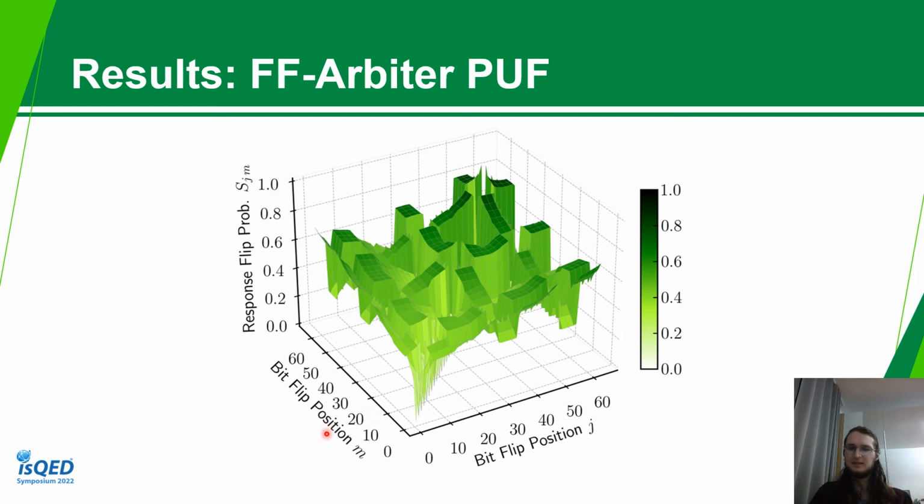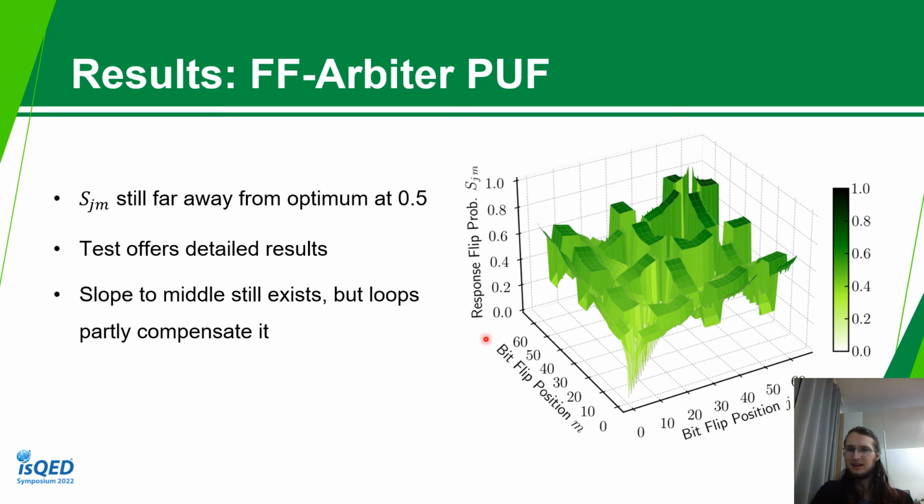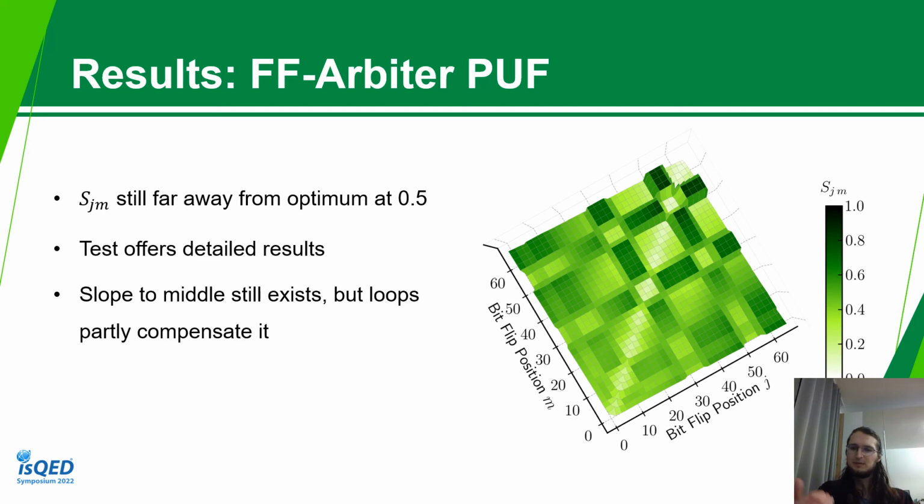Now looking at the feed-forward arbiter PUF, we can see a very complex structure here. We have high peaks again and the dips from before. Analyzing this graphic shows us that the flip probabilities are still very far away from the optimum at 0.5, but it also shows us the strength of our metric. It offers us a very detailed look into what is happening inside the PUF, even though it is such an easy to apply test. If we look at it from the top, we can also see that these slopes to the middle still exist, but the loops partly compensate for them.